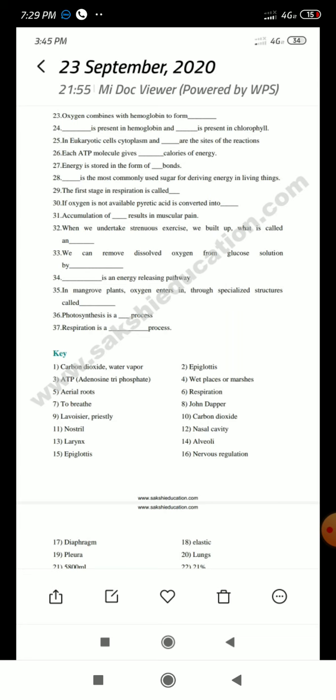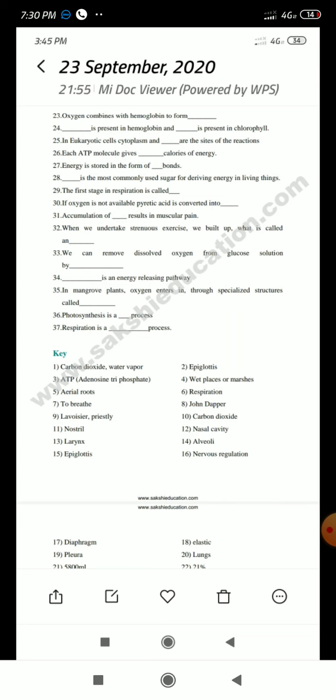The first stage in respiration is called glycolysis. Here they didn't ask the parts, they're asking the stages. Three stages are there: glycolysis, Krebs cycle, and electron transport. They aren't given in your textbook, no need to worry. Next, if oxygen is not available, what will happen to pyruvic acid?